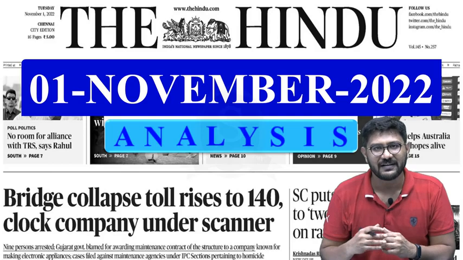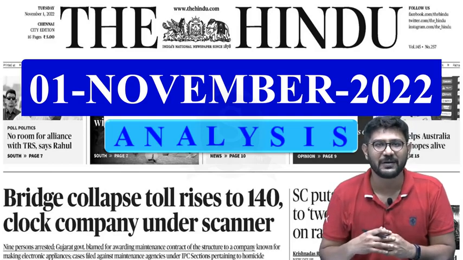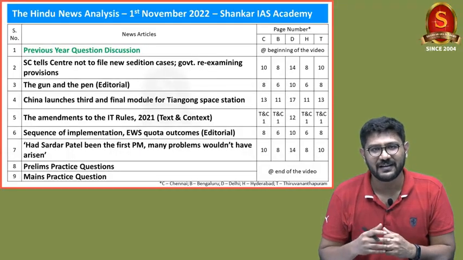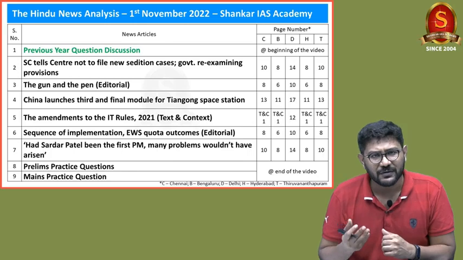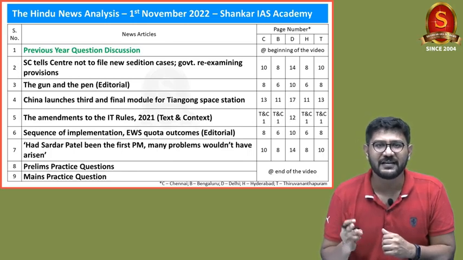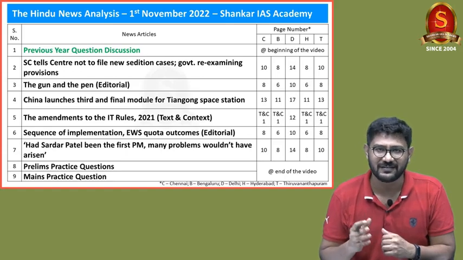With this announcement, let us get into the Hindu News Analysis by Shankar IAS Academy for the date 1st November 2022. Displayed here are the list of news articles we will be discussing today. Before getting into the news article discussion, I will be discussing 3 questions from the 2016 prelims paper. Now let's start our discussion.